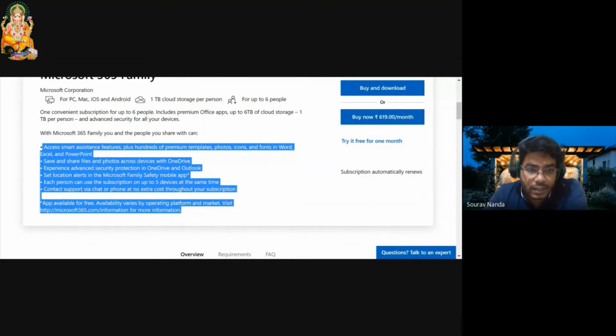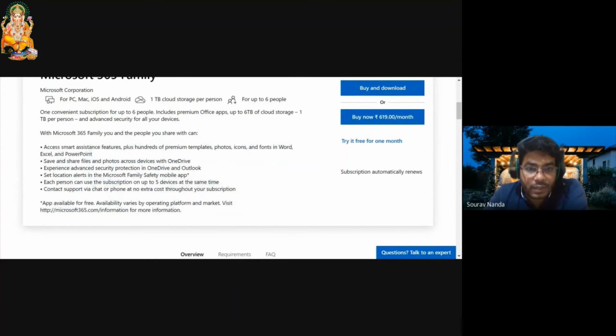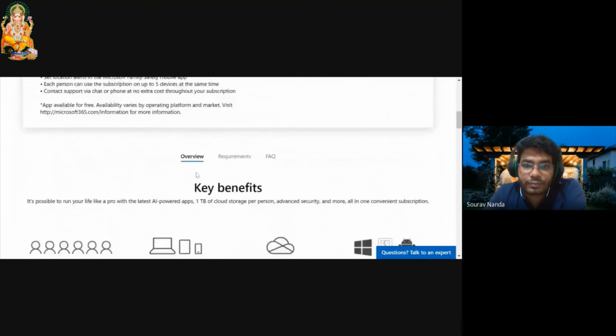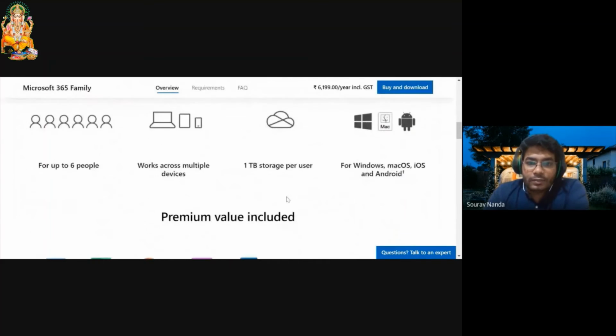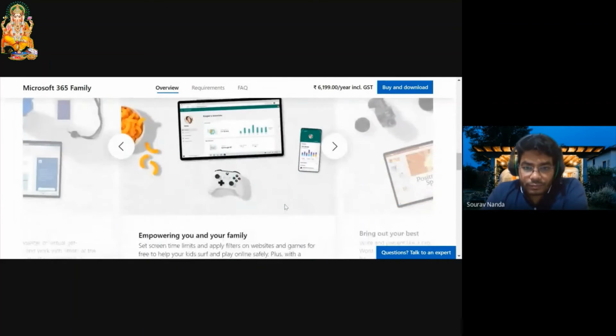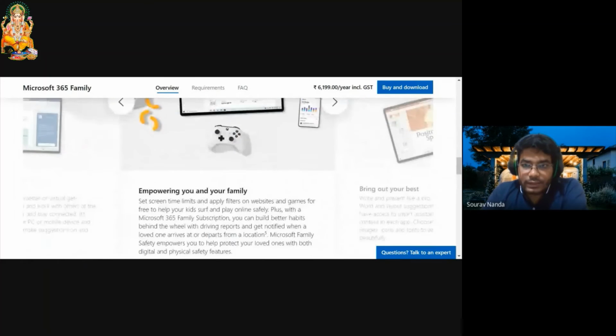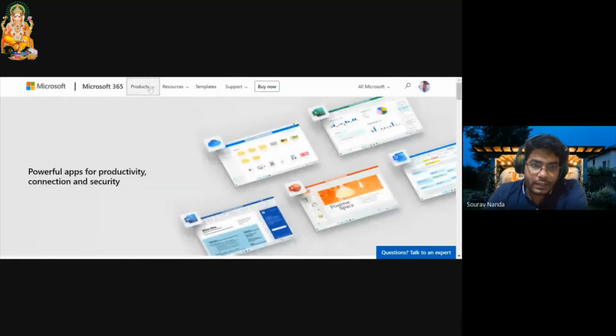Okay, yeah, you can get the customer support here. You can get the security protection in OneDrive and Outlook, and also there is a 1 month free version available everywhere. And yeah, that is it. And we also have an individual and student version of it. Student version is generally cheaper.